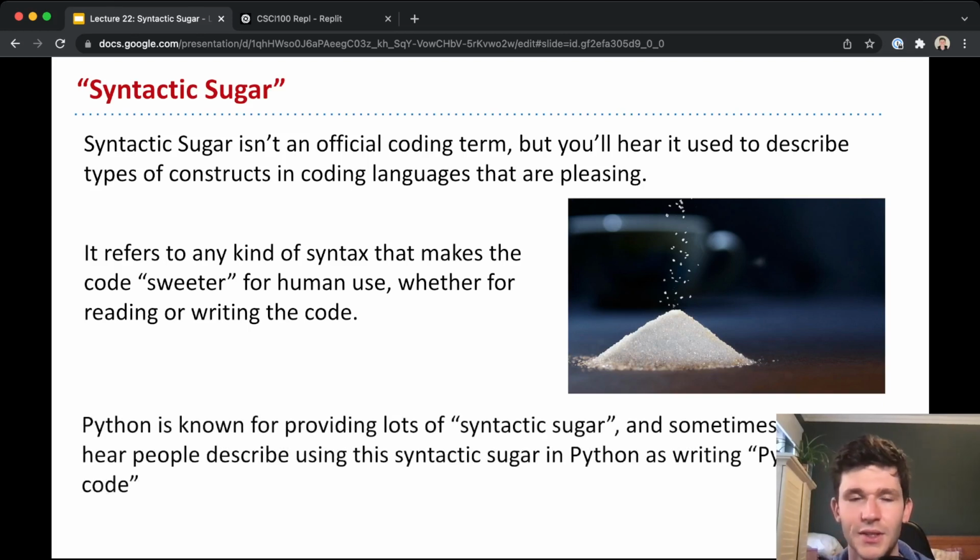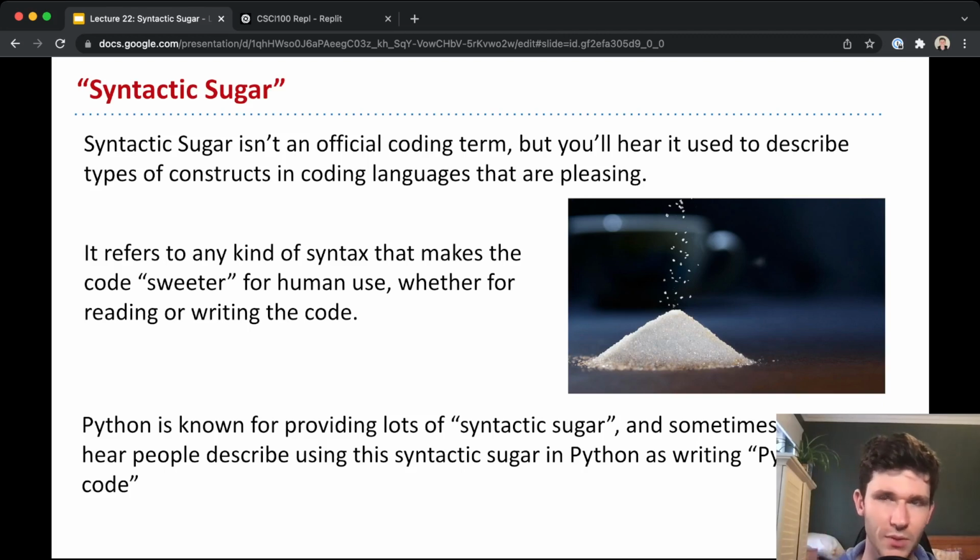Python in particular is known for providing lots of syntactic sugar. For the most part, we haven't been using it very much because when you're learning the fundamentals, which you've been doing in this class, I want to make sure that you understand the constructs that appear across all languages. So these standard conditionals, like if blank, do this, else blank, or writing for loops, things like that. These happen in almost all languages. But today we're going to learn some additional constructs that you can use to write your code.